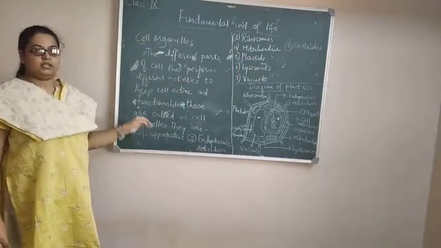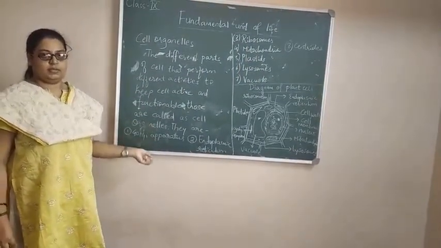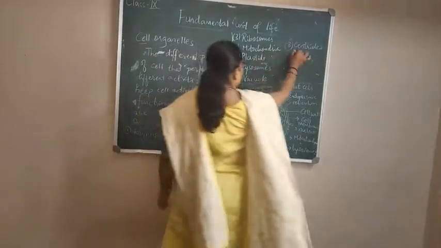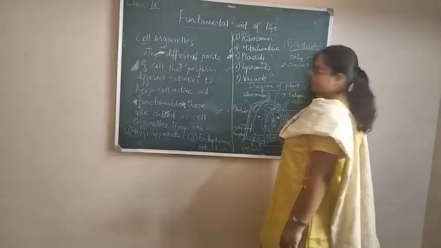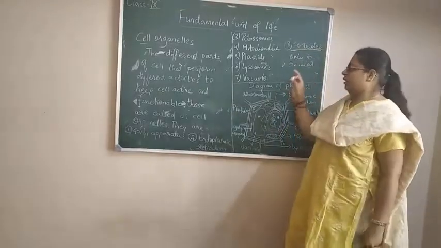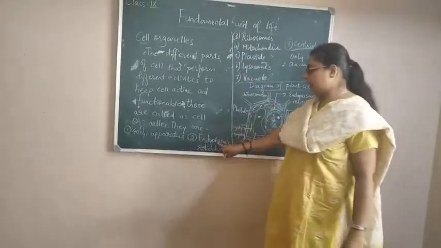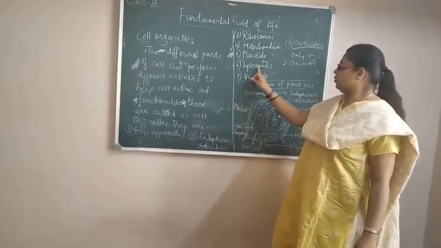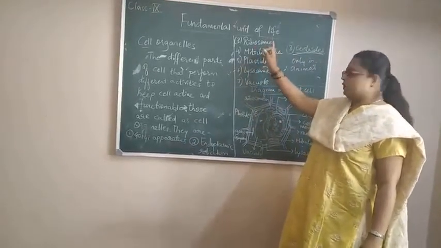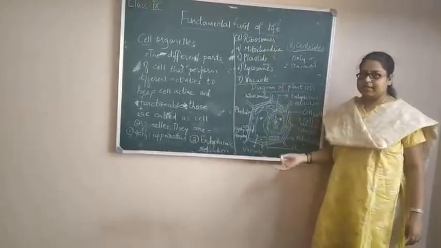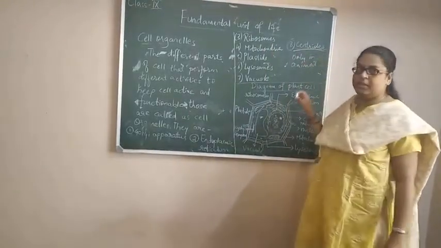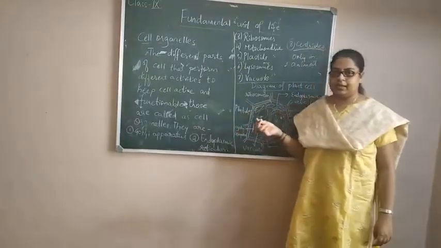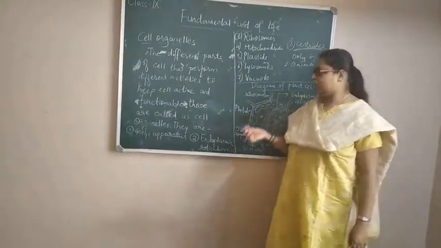These are generally present in all the eukaryotes, but centrioles are present only in animal cells. These are absent in plant cells. Okay, these are common: endoplasmic reticulum, Golgi apparatus, vacuole, lysosomes, mitochondria, ribosomes. These are all common to both plant as well as animal cells. But centrioles are found only in animals. It may be birds or any higher multicellular animal, including human beings.